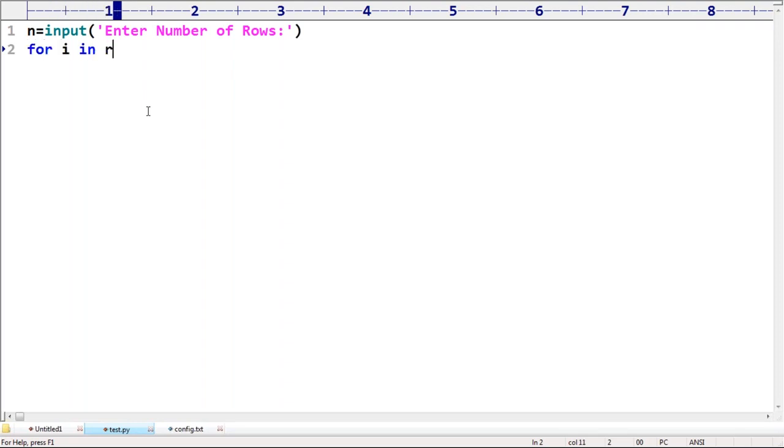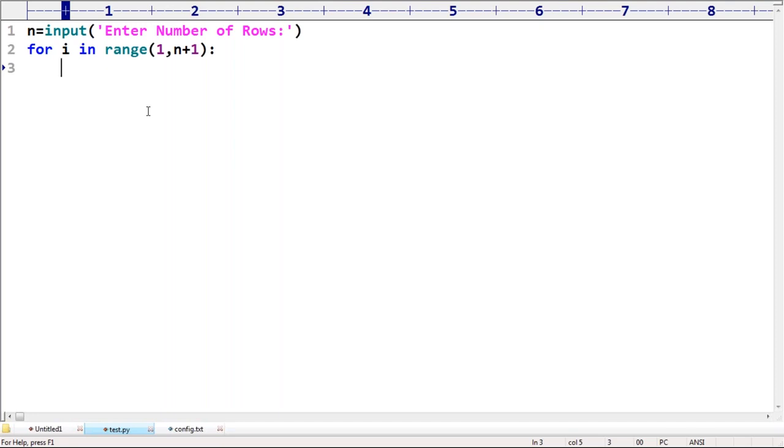For i in range of 1 to n plus 1. If I take 1 to n plus 1, it means 1 to n, right? What is the i value that is going to be considered? Is it going to take 1 to n or not?